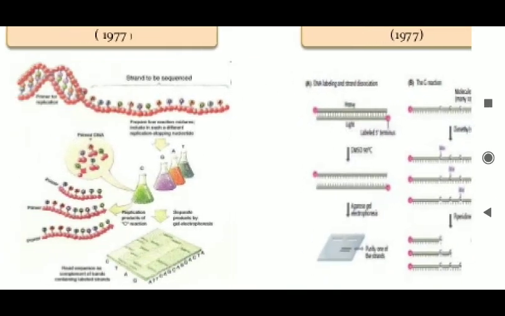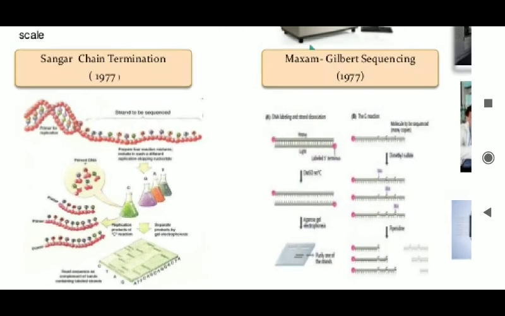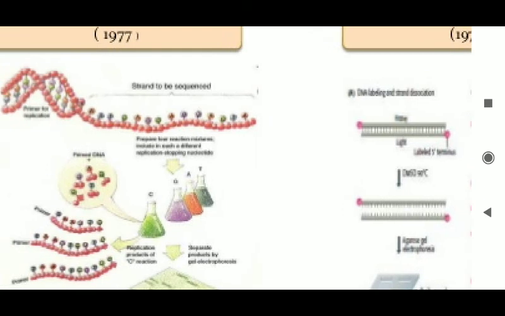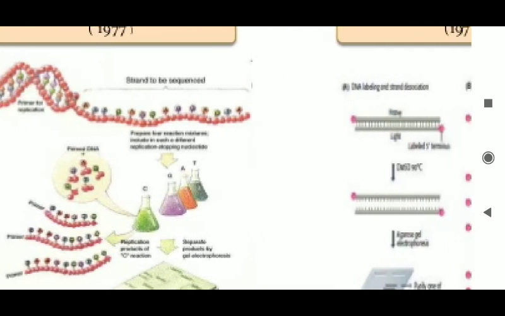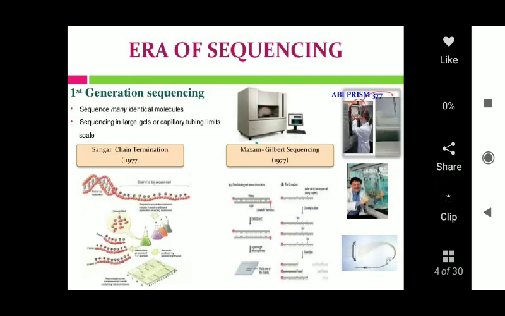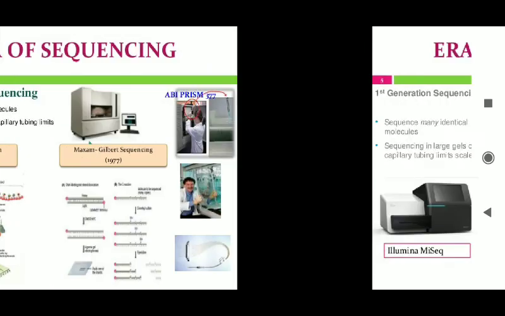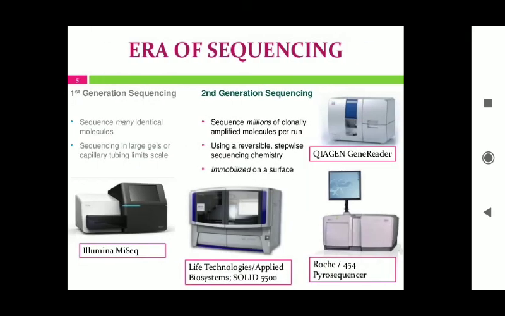Okay, so here you can see how they sequence: they have a strand to be sequenced, and I will tell you the whole process in more detail. Before that, first generation sequencing means you can sequence many identical molecules, as I told you, right?